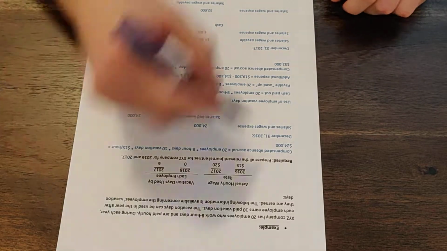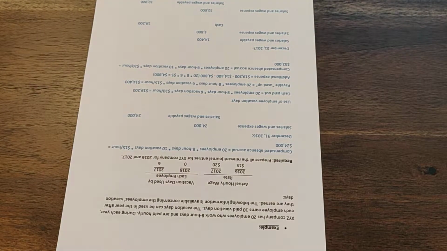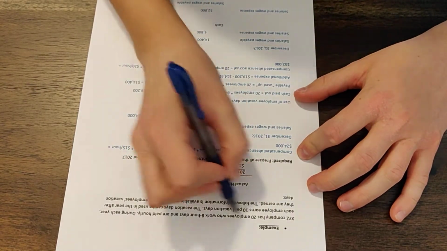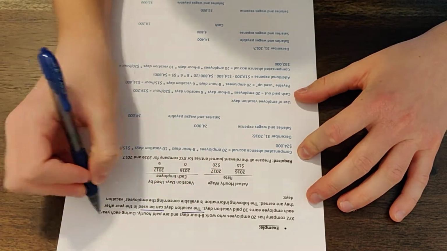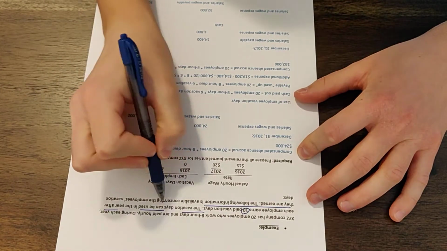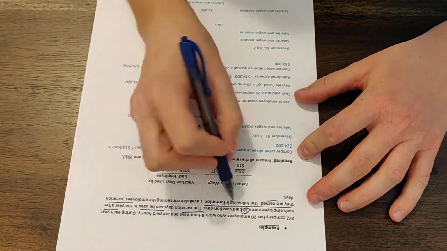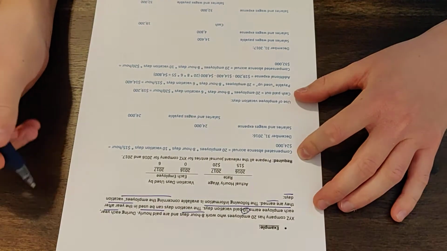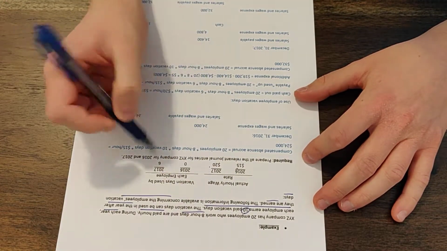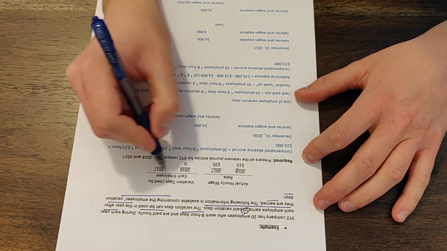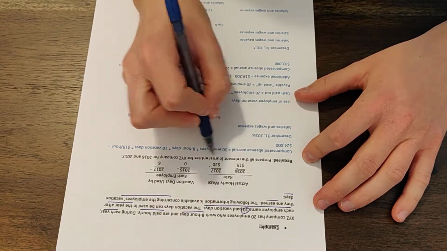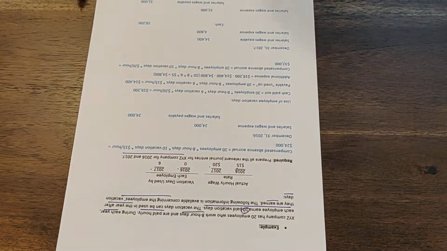We just have a quick example of a compensated absence problem. XYZ company has 20 employees who work 8-hour days and are paid hourly. During each year, each employee earns 10 paid vacation days. The vacation days can be used in the year after they are earned. The following information is available concerning the employees' vacation days. Then we're told the actual hourly rate for 2016 and 2017, and we're also told the vacation days used by each employee: 0 in 2016, 6 in 2017. Then it says, prepare all the relevant journal entries for XYZ company for 2016 and 2017.